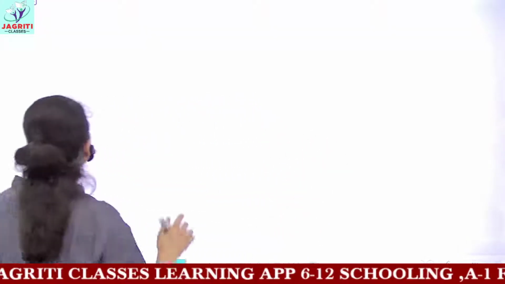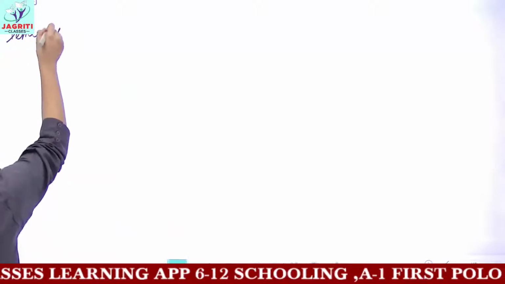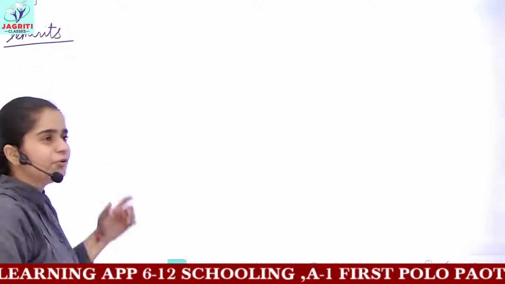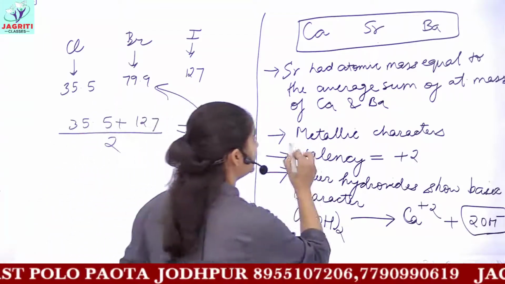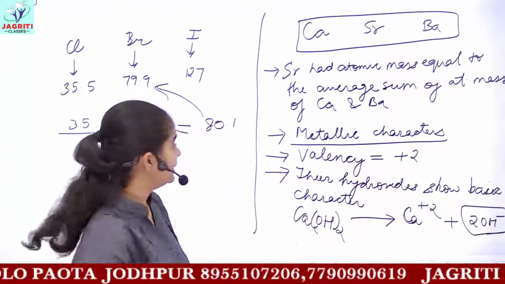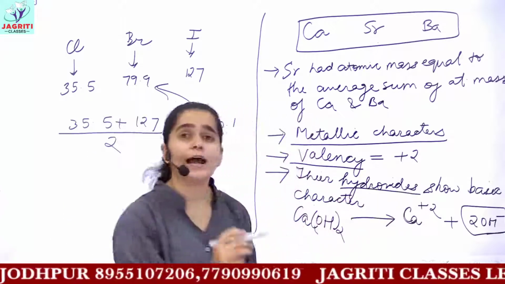Now, talking about the demerits of this classification. Before that, the merits of this classification are that he firstly tried to show some relationship between the properties. That is, he took into account similar properties, considering their metallic and non-metallic nature, their valency, and their hydride or hydroxide forms.